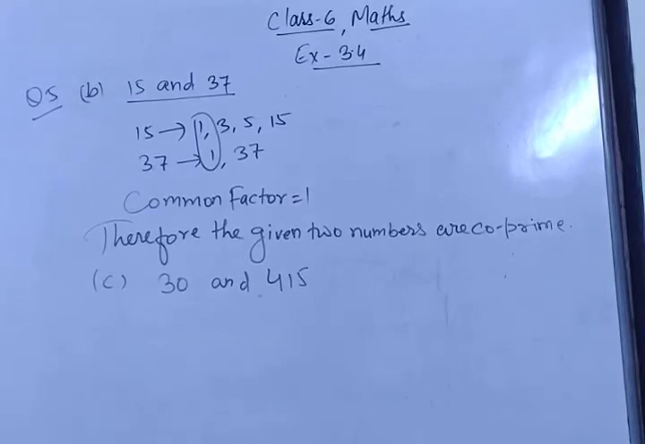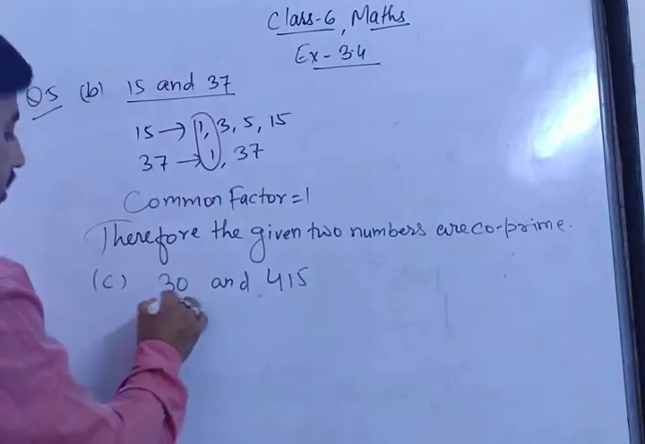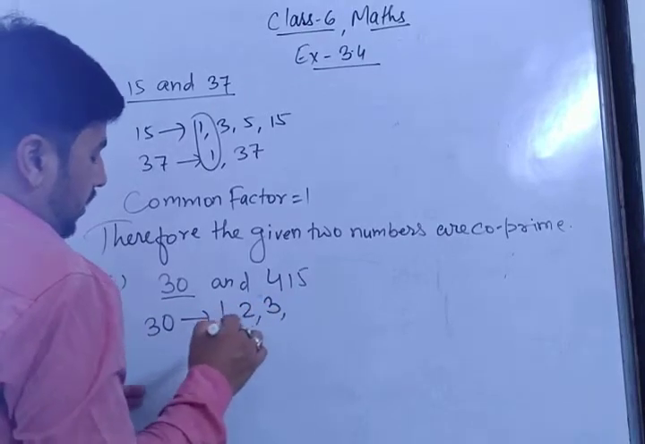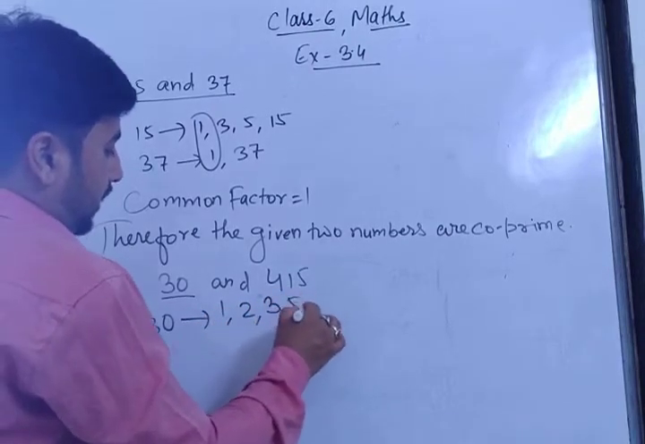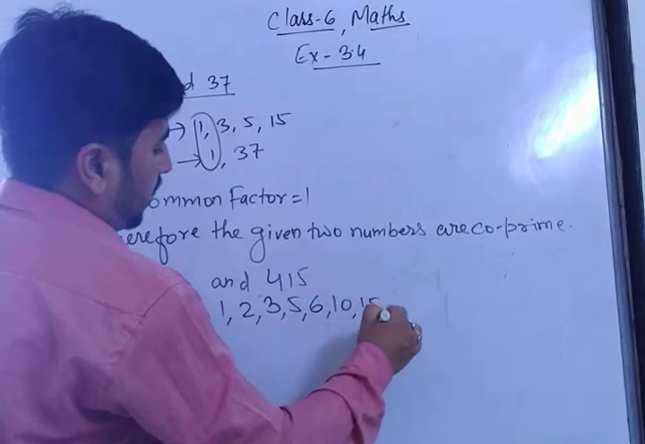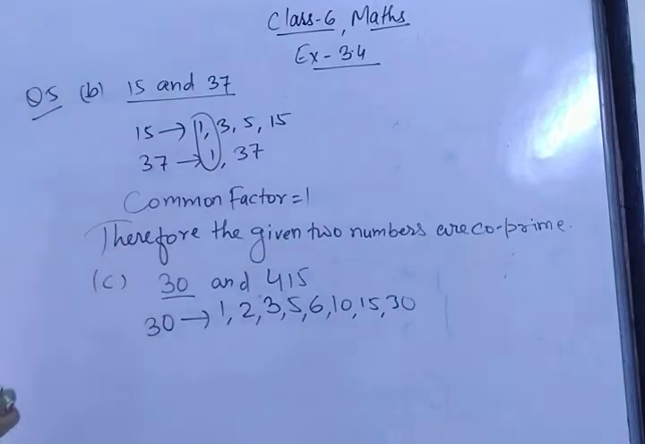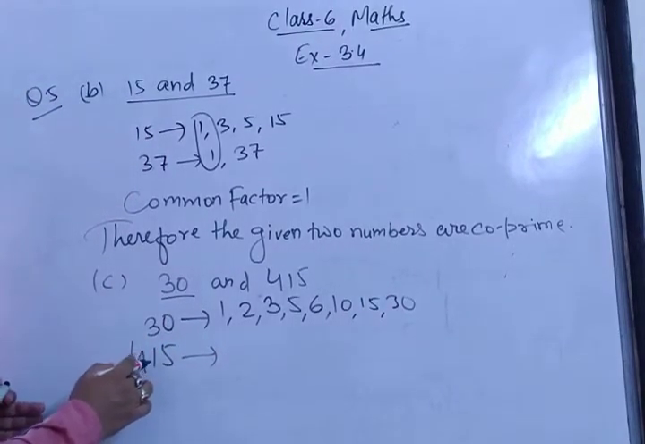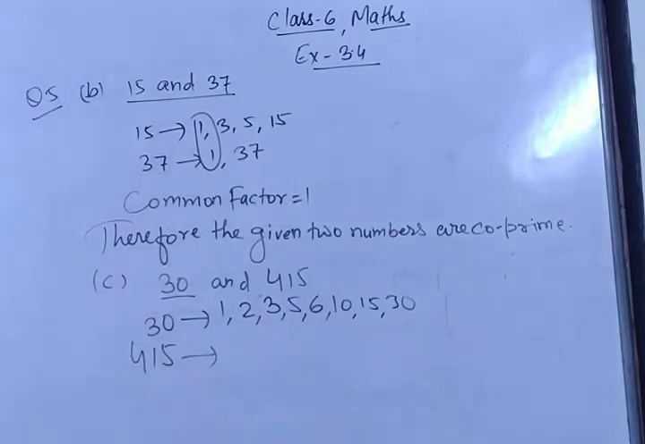If you want to check, first find the factors of 30. Let's see, what are the factors of 30? 1, 2, 3, not 4, 5. 5 sixes are 30, 6 fives are 30, 10 threes are 30, 15 twos are 30, and 30 ones are 30. These are the factors of 30. And what about 415? It is not divisible by 3 either. It is divisible by 1, 5, 83 and 415.